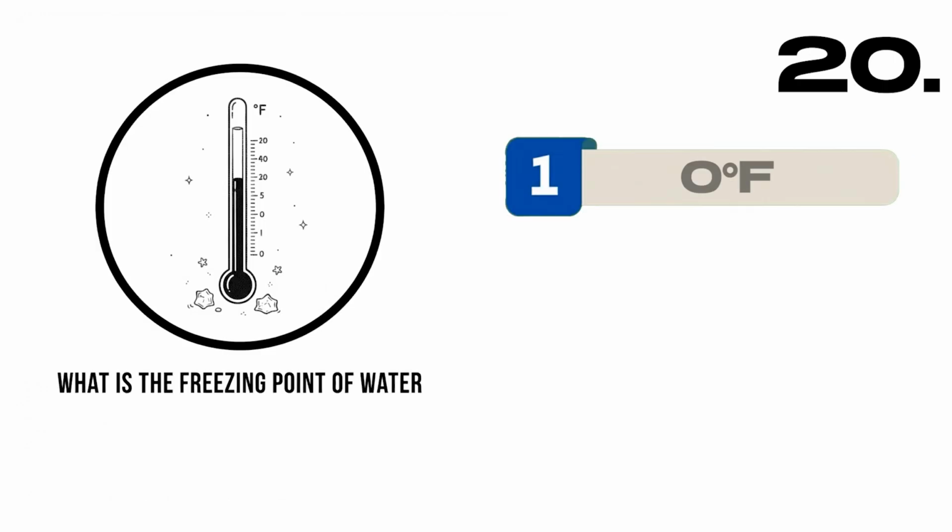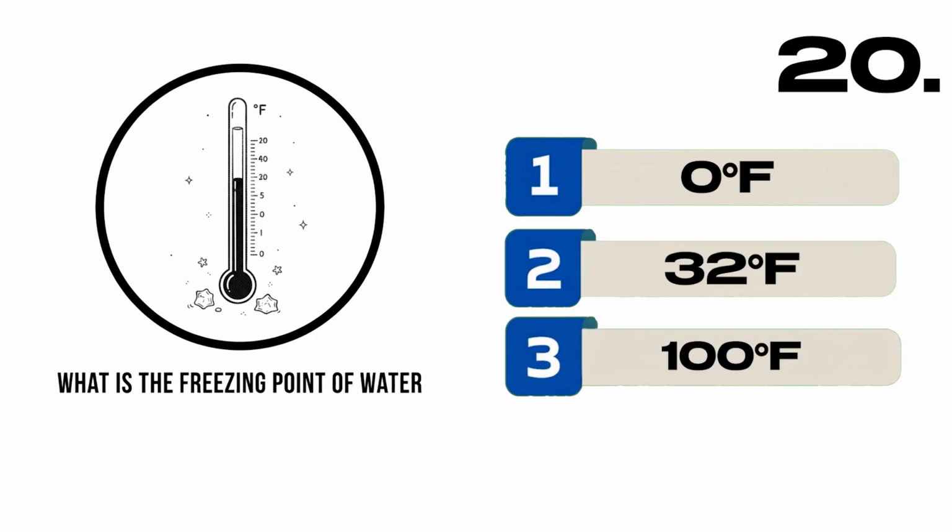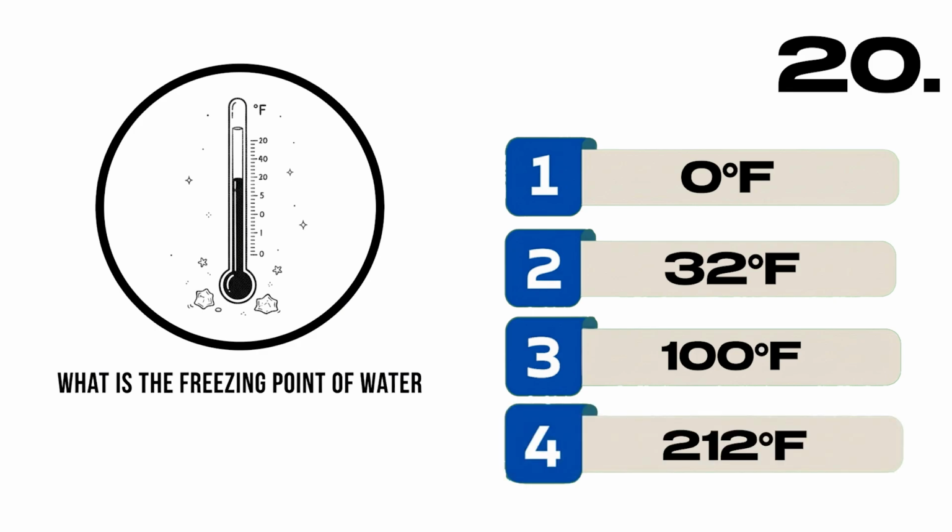What is the freezing point of water in Fahrenheit? A. 0 degrees Fahrenheit, B. 32 degrees Fahrenheit, C. 100 degrees Fahrenheit, D. 212 degrees Fahrenheit. Correct answer, B. 32 degrees Fahrenheit.